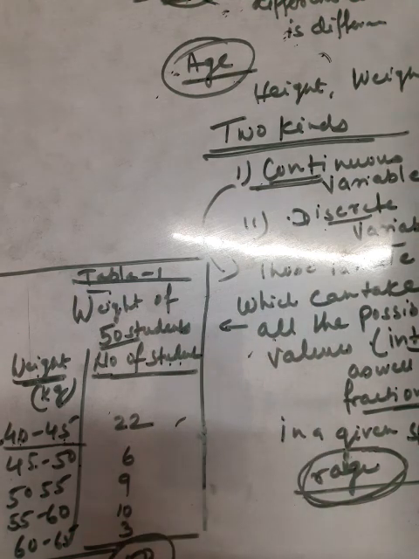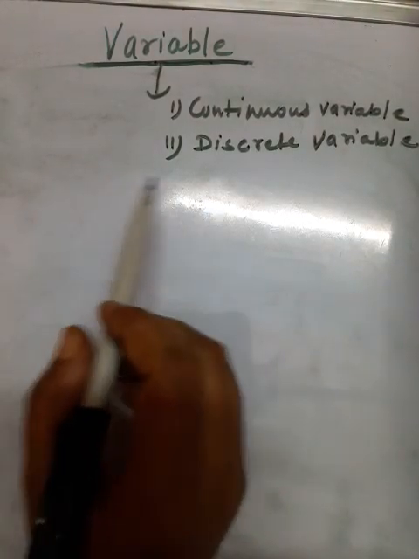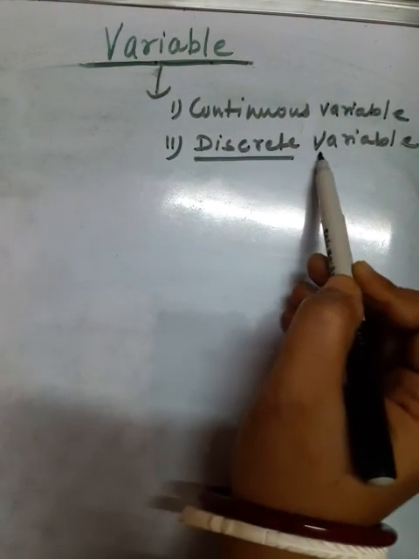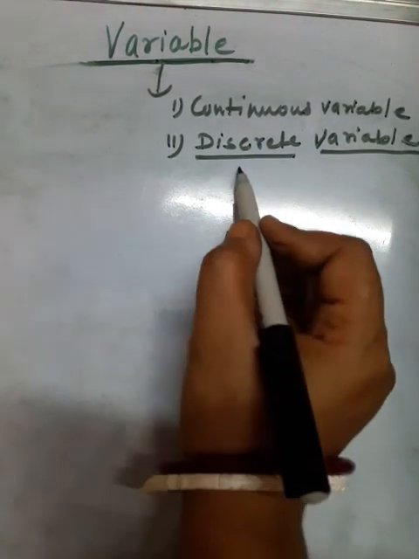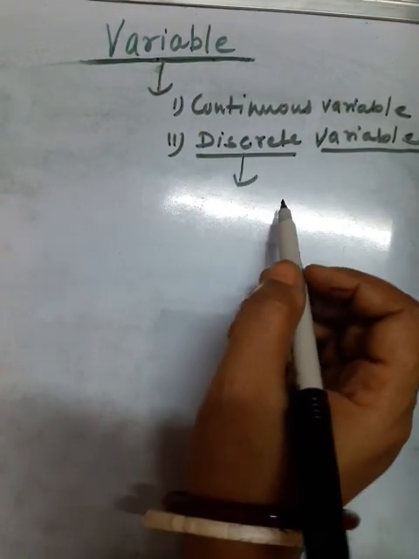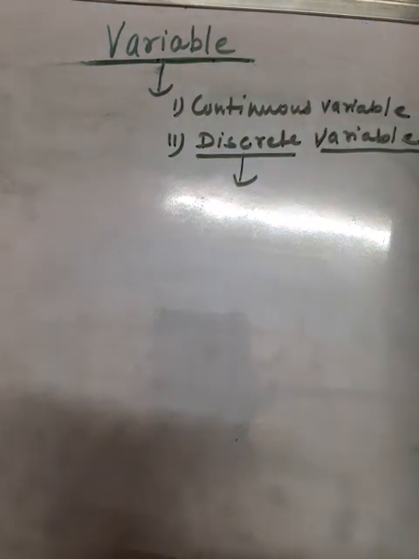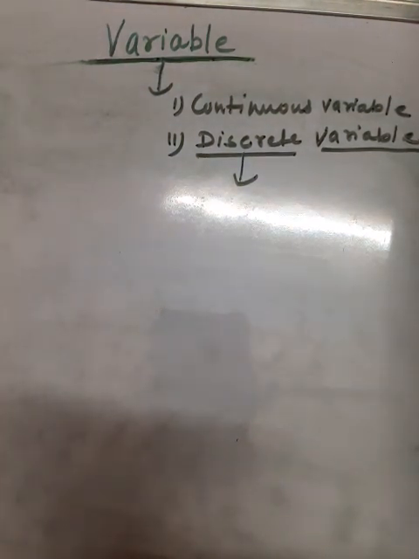Next one is discrete variables. Now students, what are discrete variables? Discrete variables are capable of taking only exact values, not any fractional value.